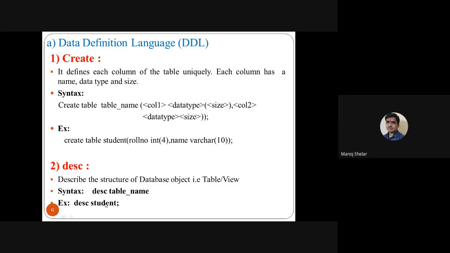So what is the output of this command? It displays the total number of attributes and the data type of all the attributes. Here it displays the structure of the database object, and student is the database object, so it displays all details of the student. The second command of the DDL is the DESC command.